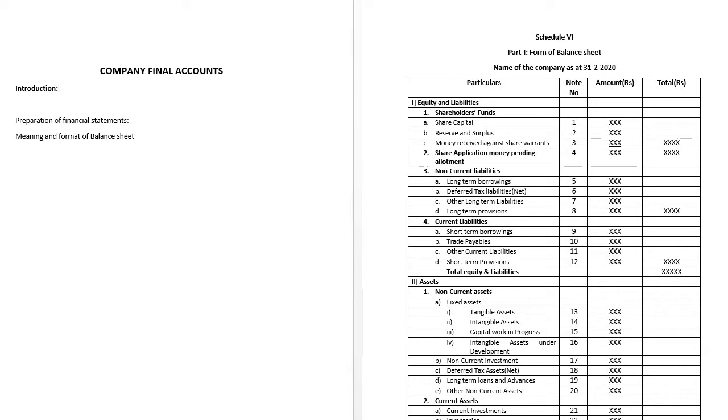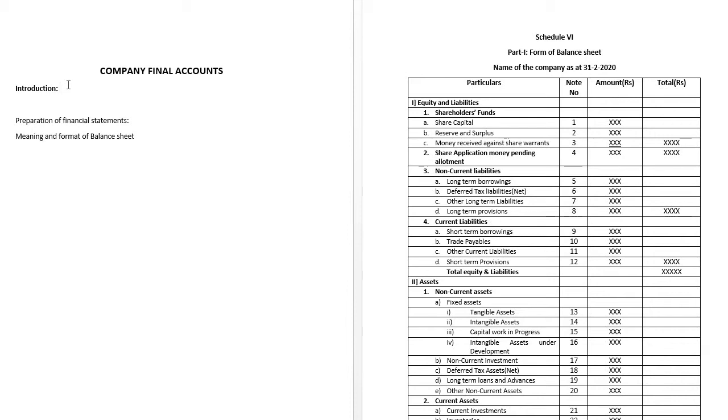In that, while preparing the company final accounts, we are going to follow the basic principles of accounting, as we all know, the double entry system of accounting. While preparing the company final accounts, we will be given a trial balance, so that we need to prepare the new form of balance sheet, as well as solve based on the requirement. Usually, while solving the company final accounts, we are going to refer to the schedules for the companies.